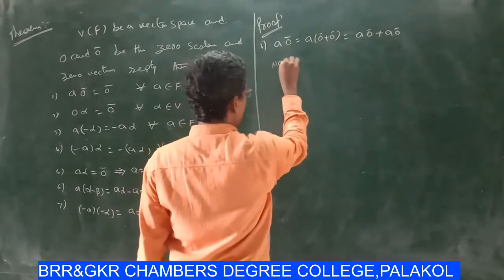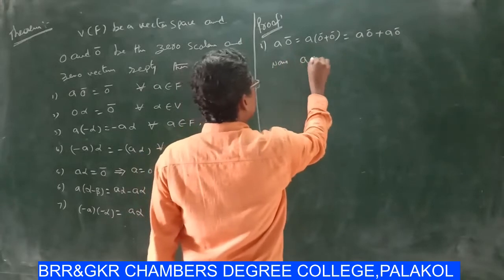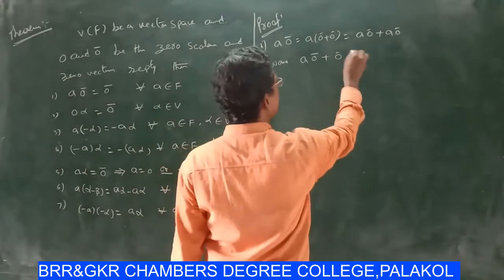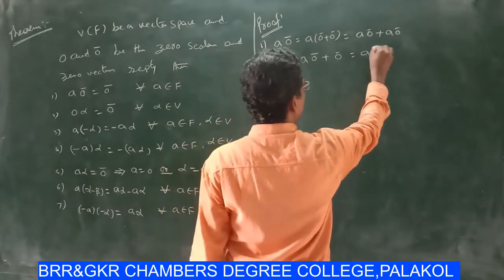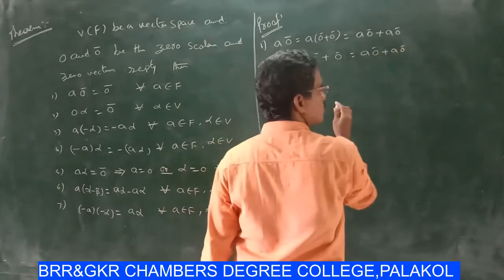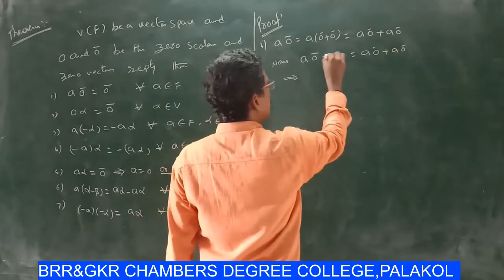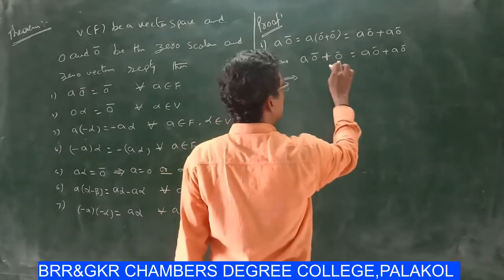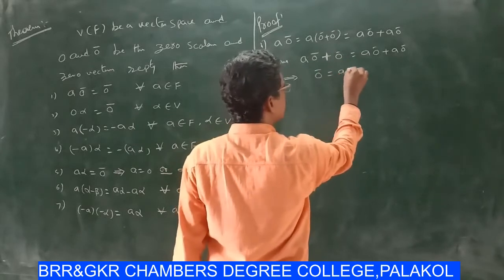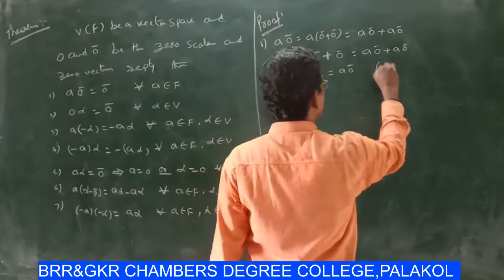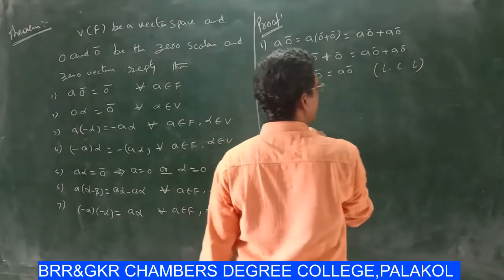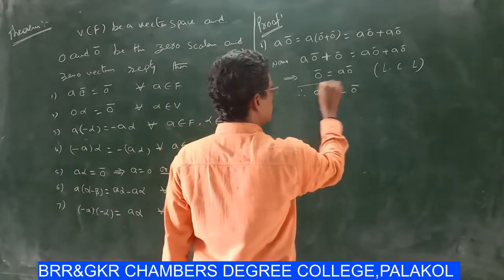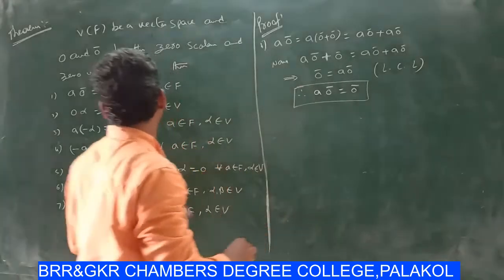Now adding some zero vector, that means 0 bar plus a into 0 bar equal to a into 0 bar plus a into 0 bar. By using left cancellation law, 0 bar equal to a into 0 bar. Therefore a into 0 bar equal to 0 bar. This is the first result.